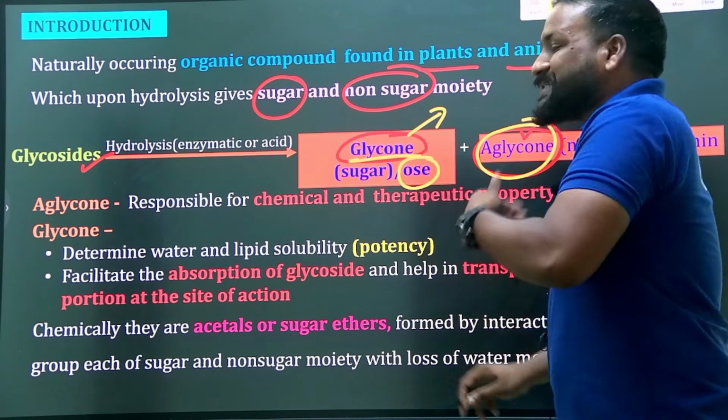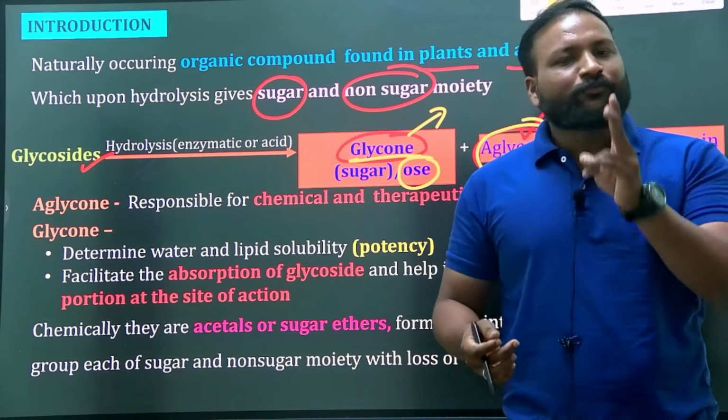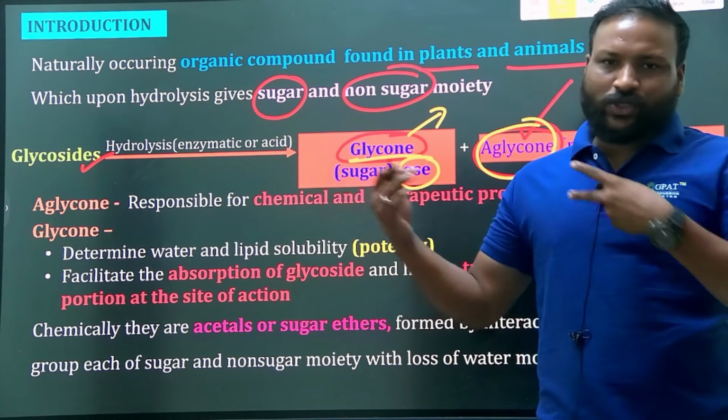Okay, so let me tell you an example of a glycoside. Whatever the plant, if it is a glycoside, definitely it should comprise two components, that is, a sugar moiety and a non-sugar moiety. Let us consider an example. It is comprised of a sugar moiety, which is a deoxy sugar.